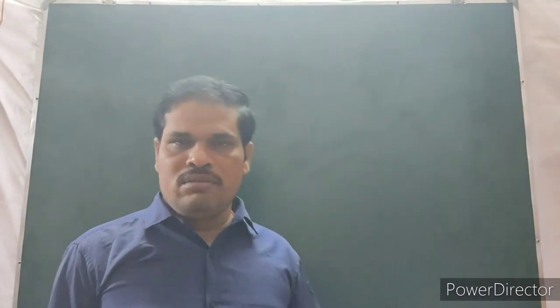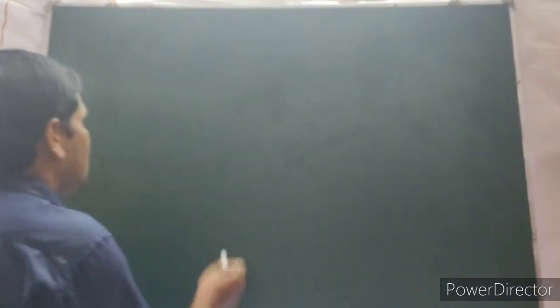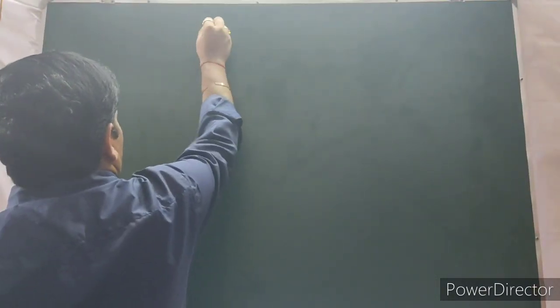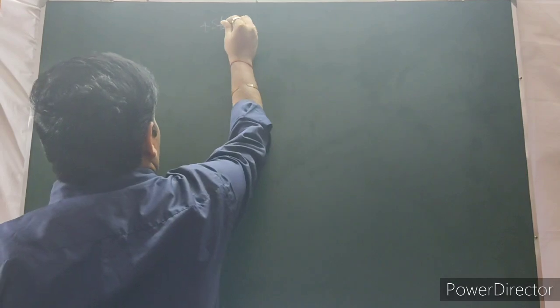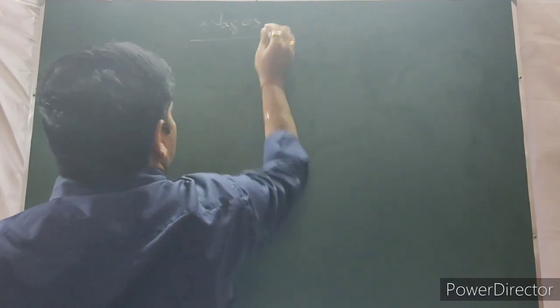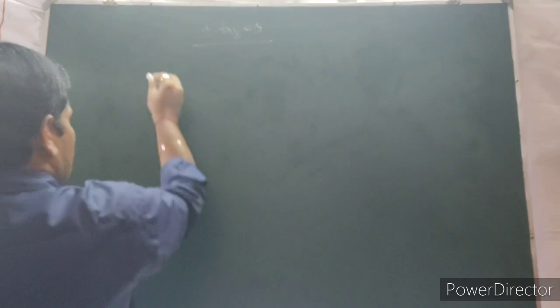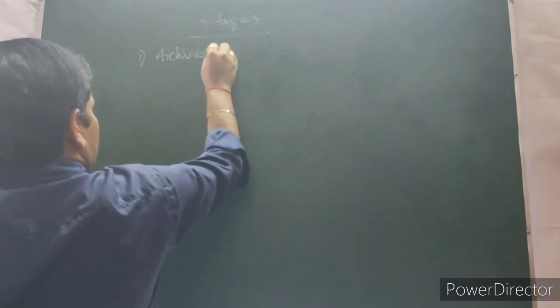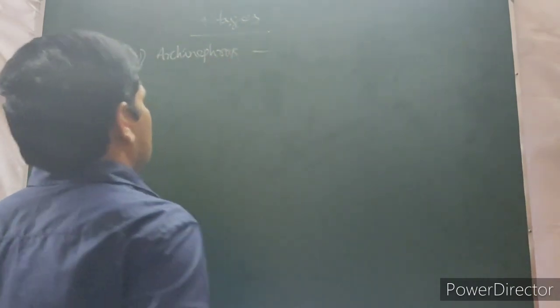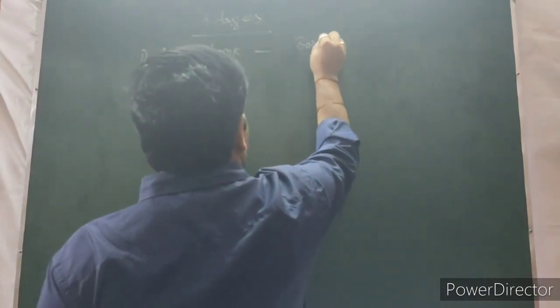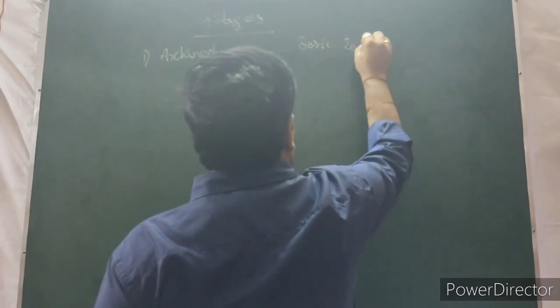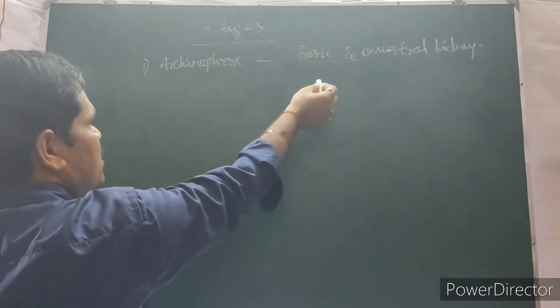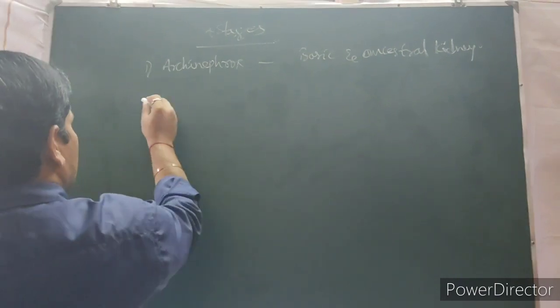Good evening, students. In this session, we will continue the evolutionary stages of kidneys in vertebrates. Now, 4 stages we observe in the evolutionary stages of the kidneys. The first one is the archaenephros. It is the basic and ancestral kidney.